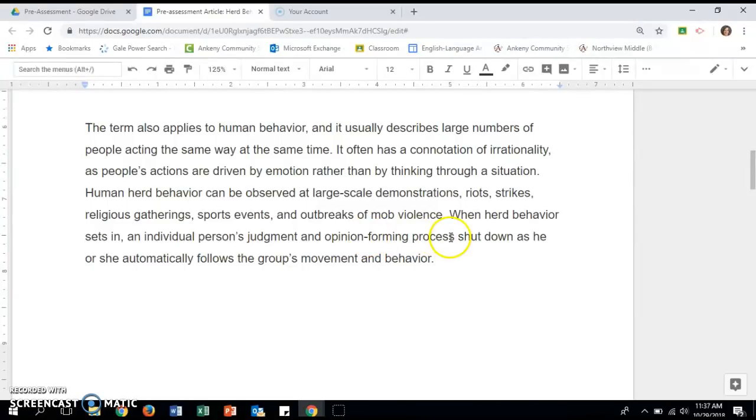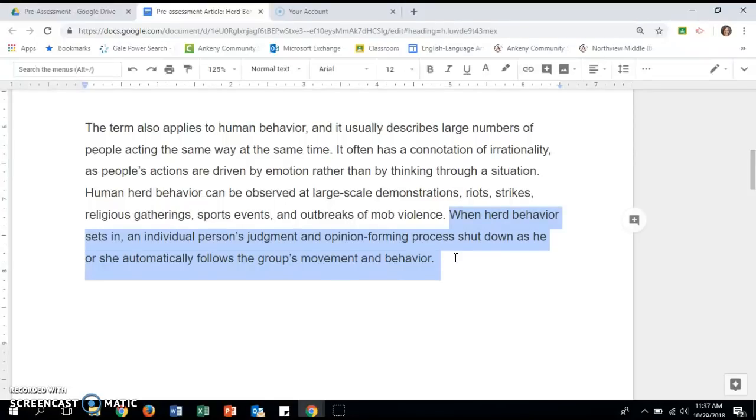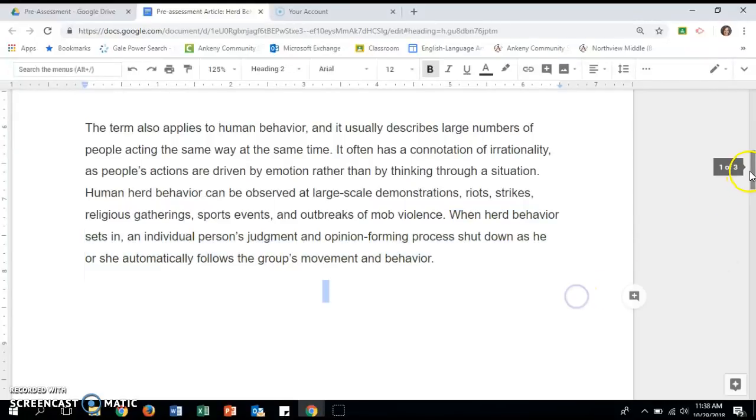So it's similar to what it looks like in animals, but I think this is a key difference. When herd behavior sets in for humans, an individual person's judgment and opinion forming process shut down as he or she automatically follows the group's movement and behavior. Now for animals, I don't think animals have the capability like humans do to have personal judgment and opinion forming process. Animals act more on instinct, but for humans, the judgment and opinion forming process shut down because humans automatically follow the group's movement and behavior.